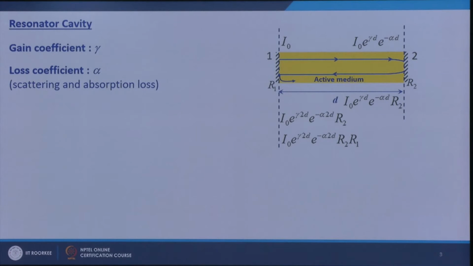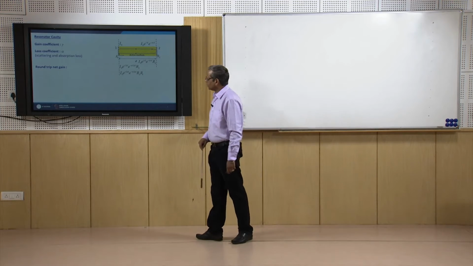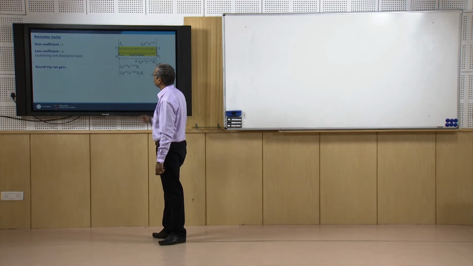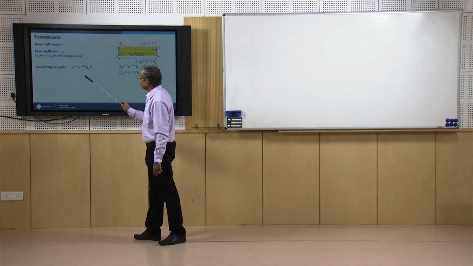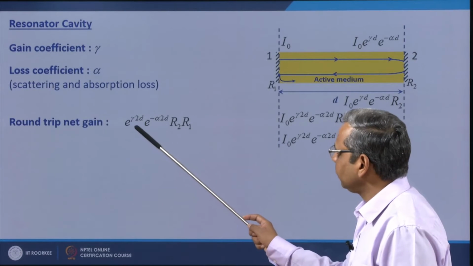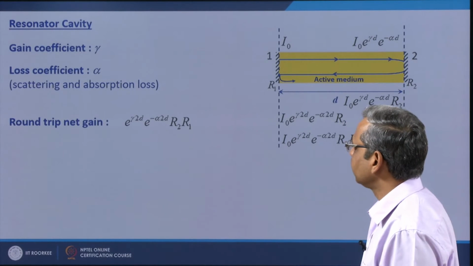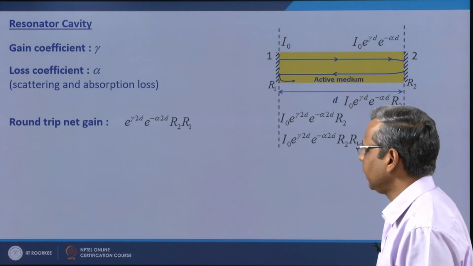So, after one round trip, the total intensity of the light beam would be this. We start with I0, and after one round trip the intensity becomes this. So, what is the gain? One round trip gain is of course this divided by I0. So, the one round trip net gain would be e to the power gamma times 2d times e to the power minus alpha times 2d times R2 times R1.